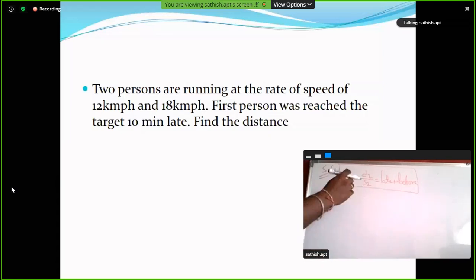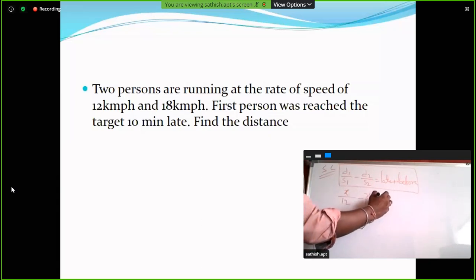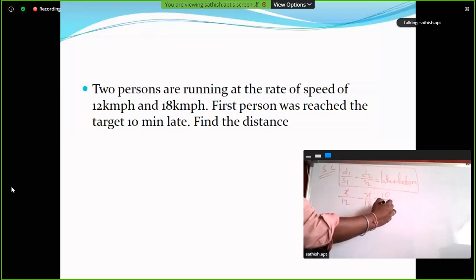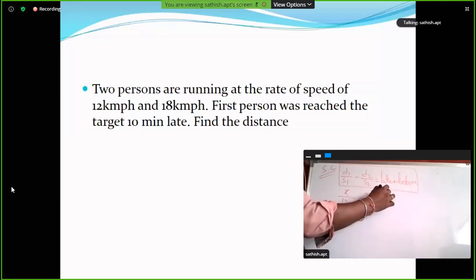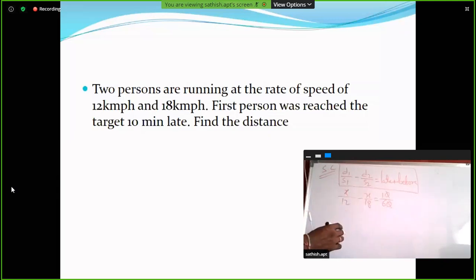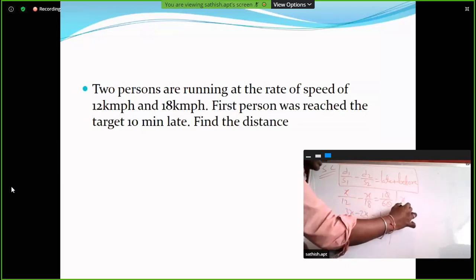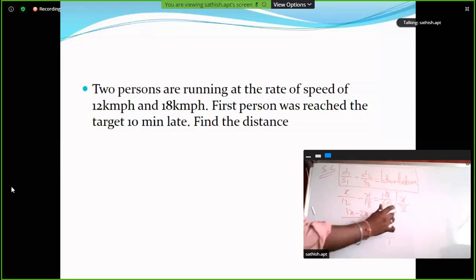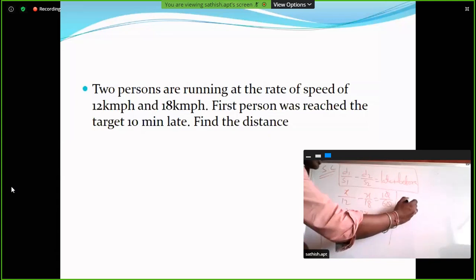So here, what is the distance? What is the speed? First speed: x by 12 minus x by 18 is equal to 10 minutes. Convert the 10 minutes into hours. So the LCM is 36. So 3x minus 2x is equal to 1 by 6, so x by 36 is 1 by 6. So x is equal to 6.